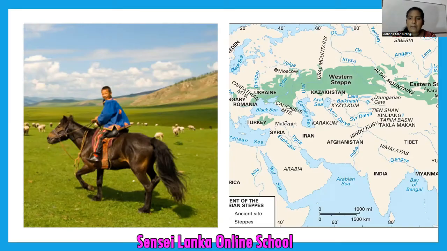Now look at the map given here on the right side. Can you see the Western steppe? It is a grassland. So in the continent of Asia, look at the map and try to understand: in the middle of the Asian continent, we can see these grasslands. These are the steppes.